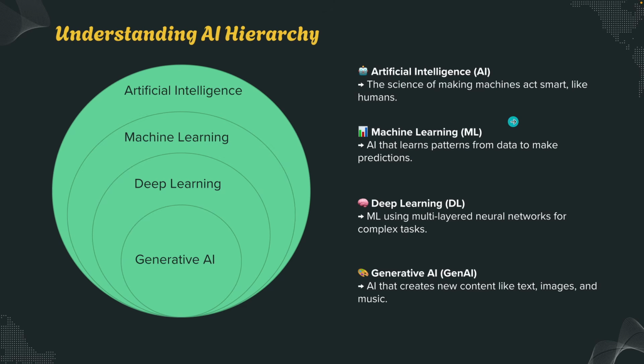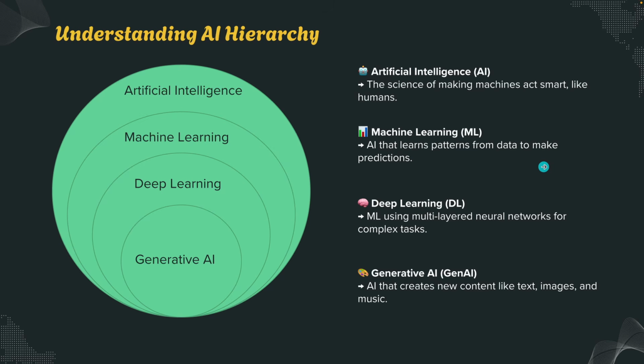Now, machine learning. Machine learning is a subset of AI. It's the technique that allows systems to learn from the data instead of being explicitly programmed. So rather than giving it every rule manually, we feed it examples and let it discover patterns on its own. Say, for example, we won't say that if you see a word like this, it is a spam mail, or if you see a word like this, it is a normal mail, and so on. So we don't do that. Instead, we give this machine learning model a ton of data on spam mails and normal mails, and the machine learning model will be able to work on it. So that's where these ML models are based off data. Spam filters are one example, as I said, and recommendation systems in Netflix are another example, and predictive analytics work. So all these are applications of machine learning.